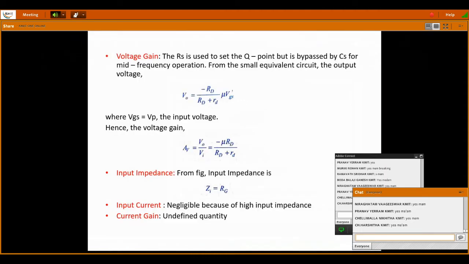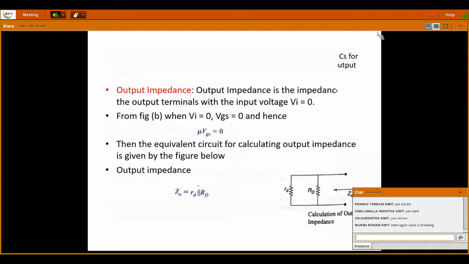Now, what is the current gain? Gain is nothing but output by input. Since the input current is very negligible, there is no current gain for this because of the low input current. And the next is impedance.